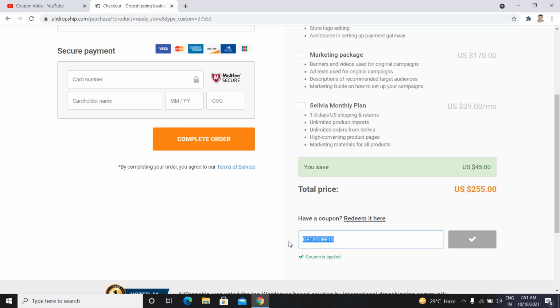So let's say if in any case this coupon code is not working, then you have to simply use another coupon code with the same discounted amount. So the other coupon code is PREMIUM4803. So you have to simply click on this one. So now as you can see, it is also providing the same discount of $45, and now your total price is $255 you have to pay.